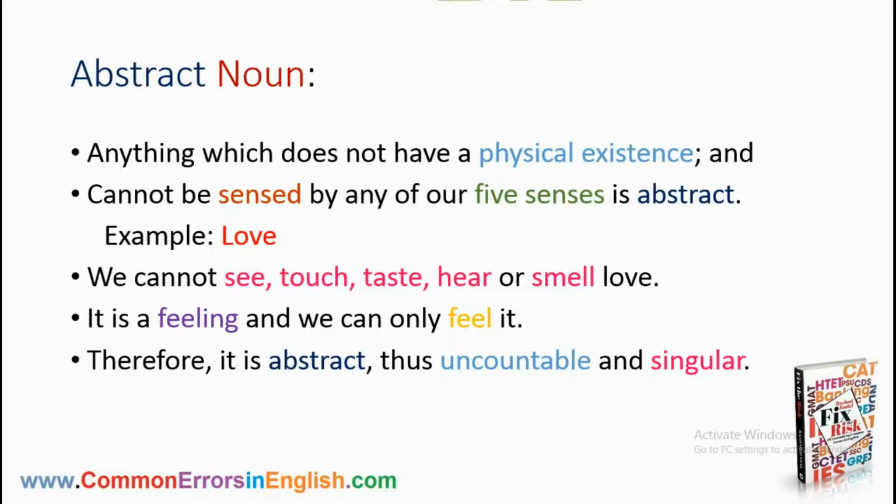What is an abstract noun? Anything which does not have a physical existence and cannot be sensed by any of our five senses is abstract. For example, love. We cannot see, touch, taste, hear or smell love. So, love cannot be sensed by any of our five senses. It does not have a physical existence. It is a feeling and we can only feel it. Therefore, it is abstract. And we know abstract nouns are always uncountable and uncountable nouns are always singular. So, love is a singular noun.